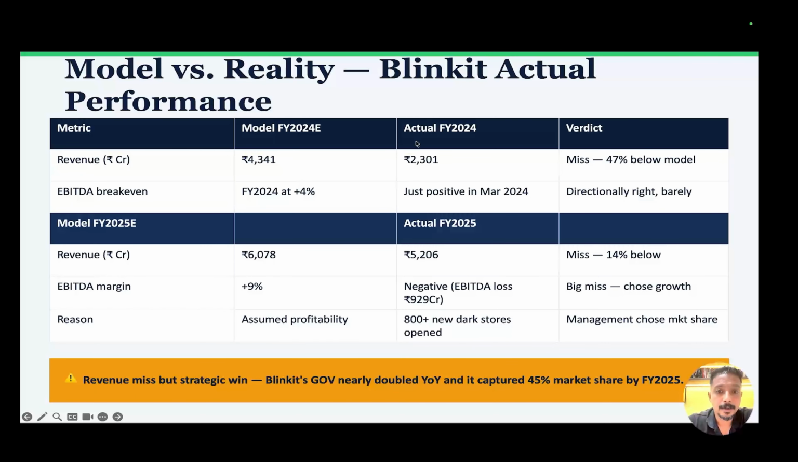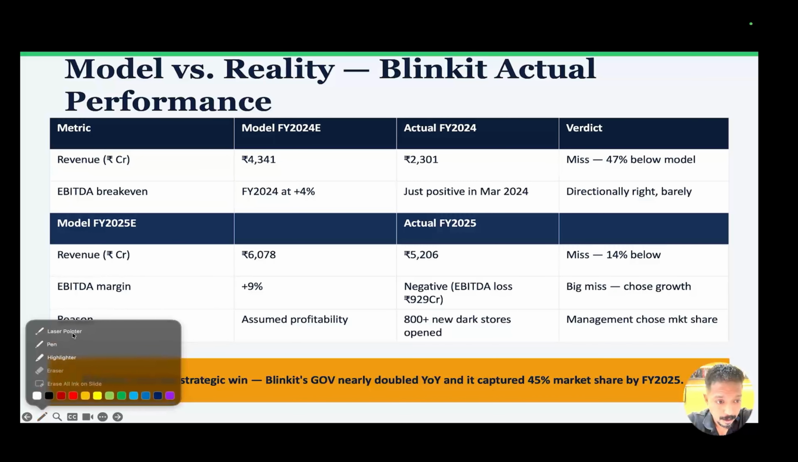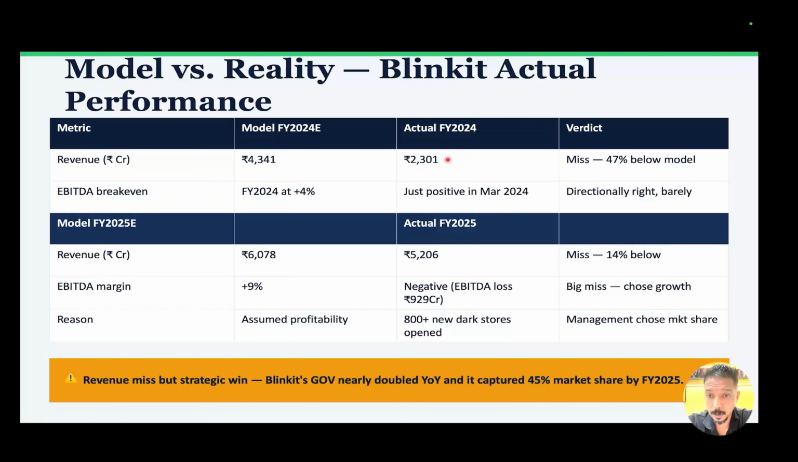We see that the actual performance for FY24 was obviously deflated. The reason this happened is not because we projected it wrong, but because the focus was more on expansion. They went from 400 stores at Blinkit to about 1,200 stores by FY26. That's why the next slide will make more sense.